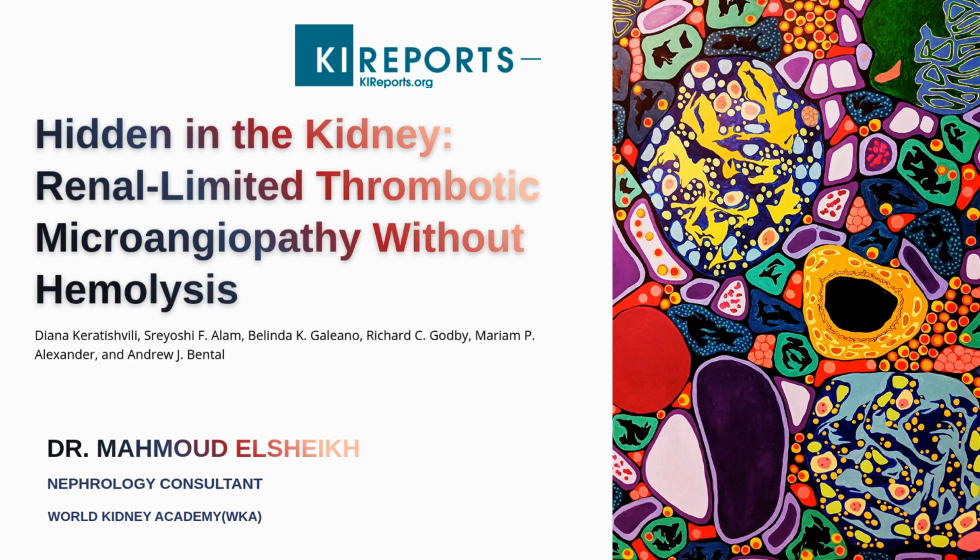These cases can easily be missed, especially when the presentation appears more like severe hypertension, CKD progression, transplant dysfunction, unexplained proteinuria, or even AKI. The key message is that the absence of schistocytes, normal haptoglobin, or lack of overt hematologic findings doesn't exclude TMA. In many of these patients, the diagnosis depends on maintaining a high level of suspicion and recognizing the importance of kidney biopsy findings.